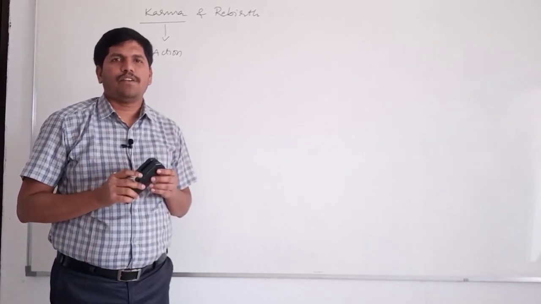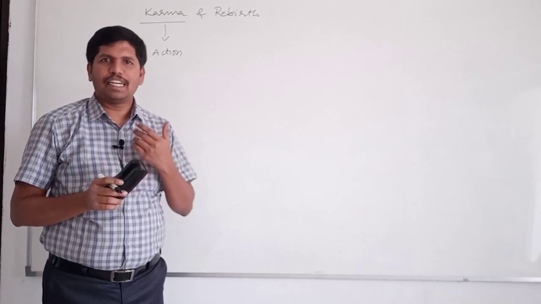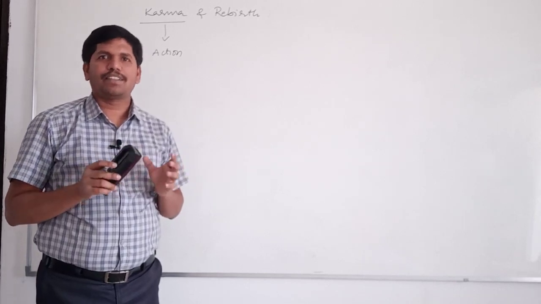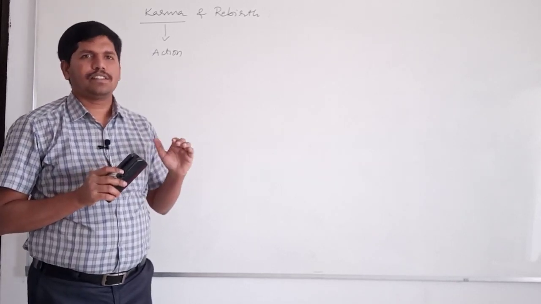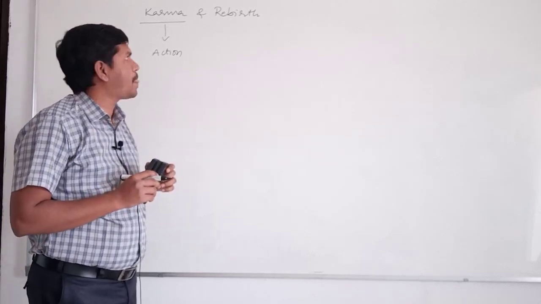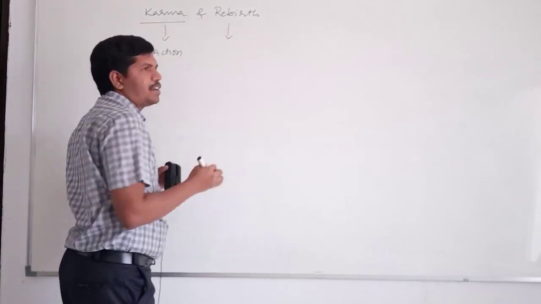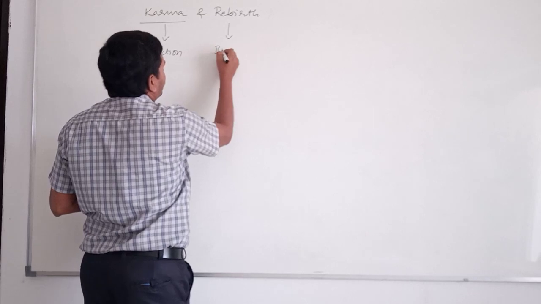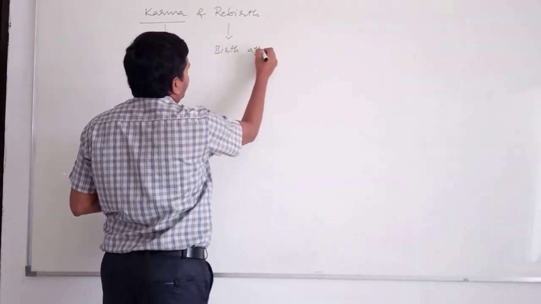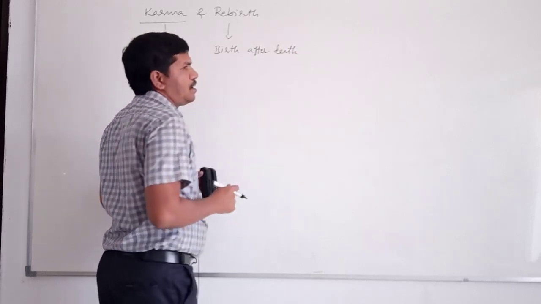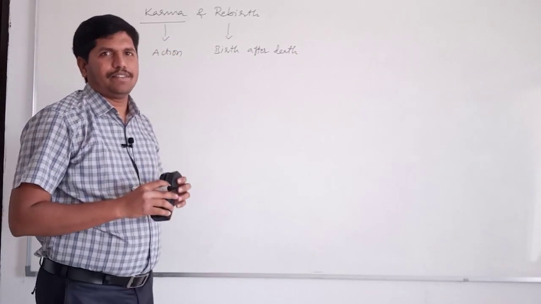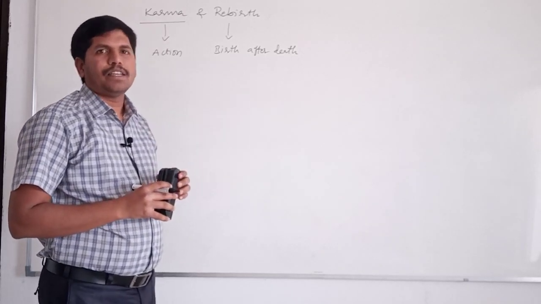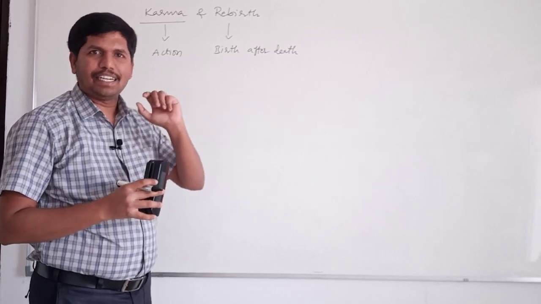Action means singing, dancing, teaching, shouting, even sleeping, being silent. All these come under the category of action. Rebirth, I need not explain: birth after death. Both are interlinked. The concept of karma and rebirth is based on three pillars or three doctrines.